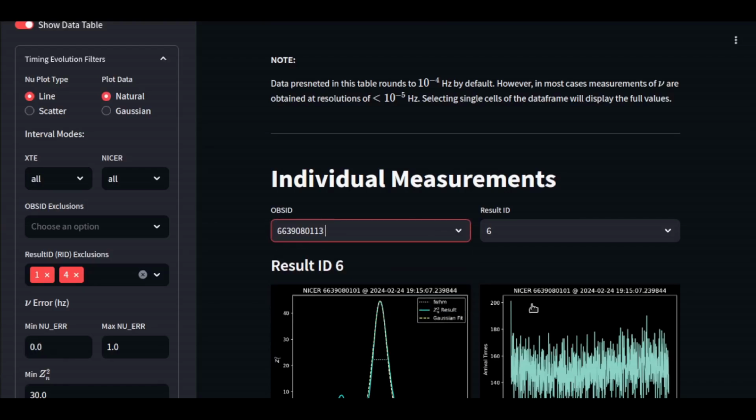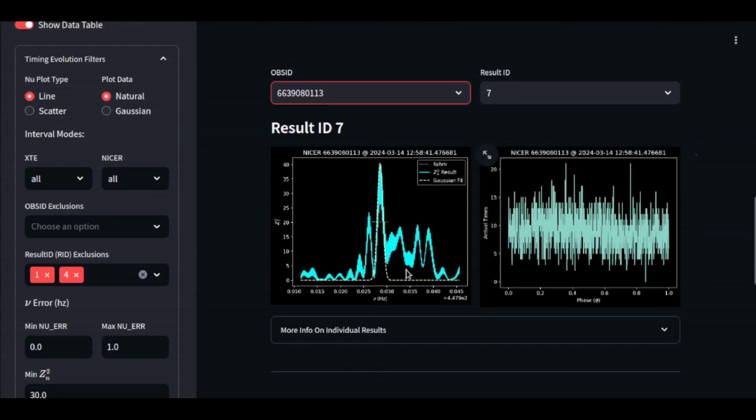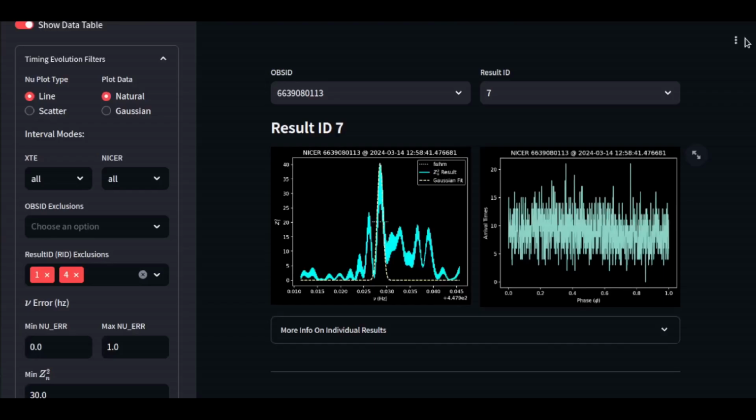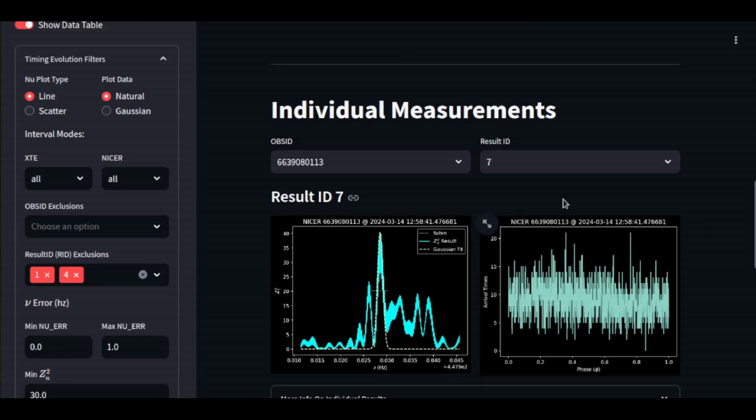Let's go over to this last obs ID, and here with this full result, I mean, this is really, really choppy. You can see from the pulse profile that we're dealing with tens of arrival times, so very, very sparse data here. It shows that there's something kind of in here, but it's not really clear or coherent at all. So we're going to filter that out.